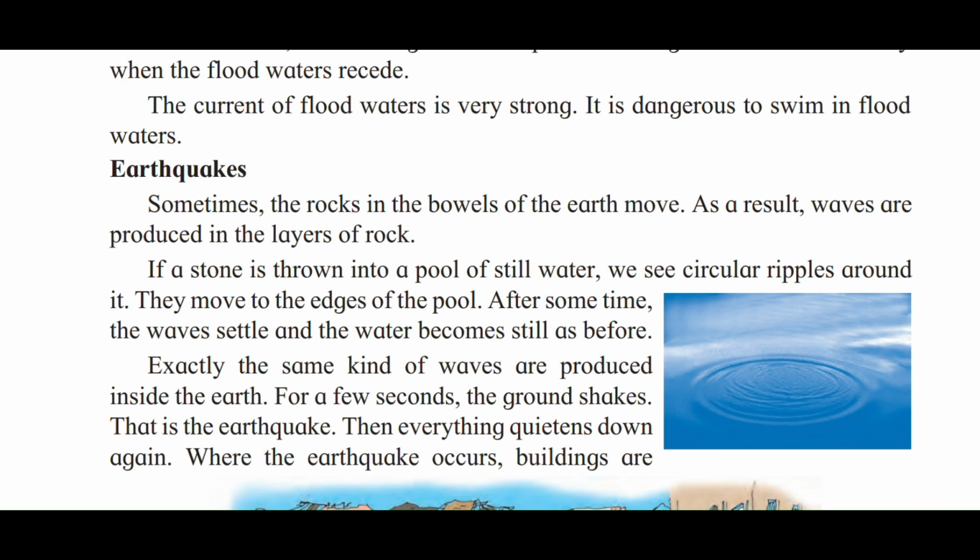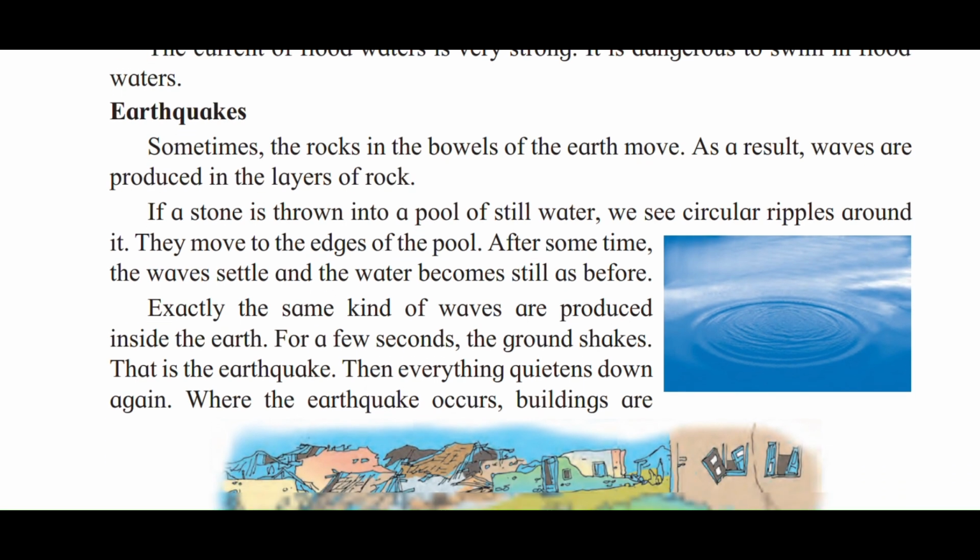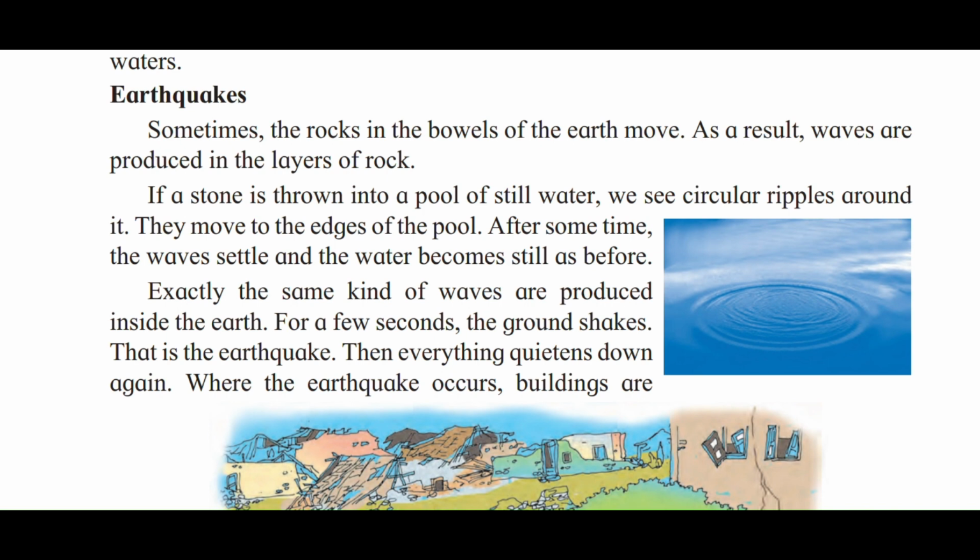If a stone is thrown into a pool of still water, we see circular ripples around it. They move to the edges of the pool. After some time, the waves settle and the water becomes still as before. Exactly the same kind of waves are produced inside the earth.